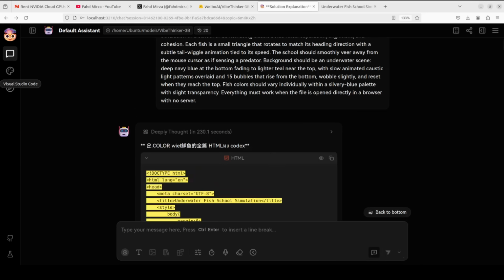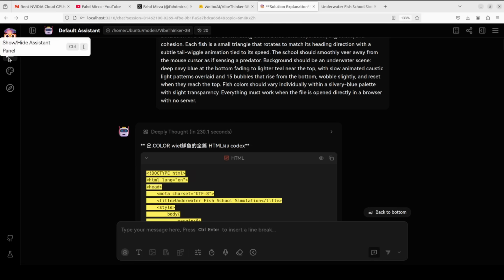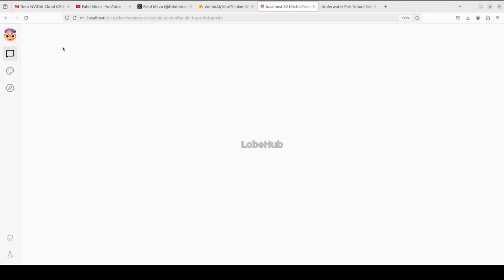Okay, I have copied it again and I have opened it and refreshed it. Nothing happens. And I have checked the code. It's not really up to the mark here. So I don't think coding is something you can rely on for this particular model.